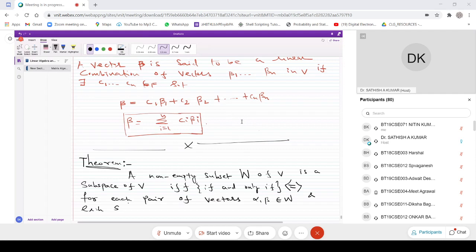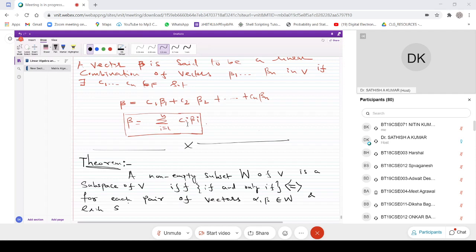We want to prove that W is a subspace of V if and only if this is true: C alpha plus beta is in W for every alpha and beta in W, and C in F. This is what we have to prove.